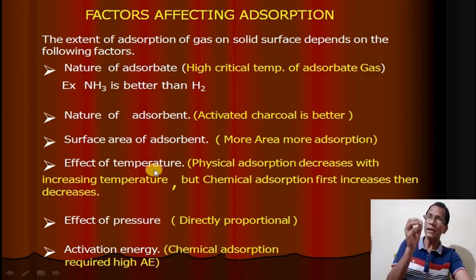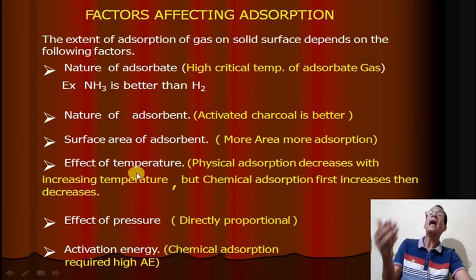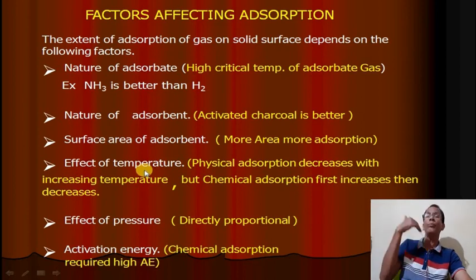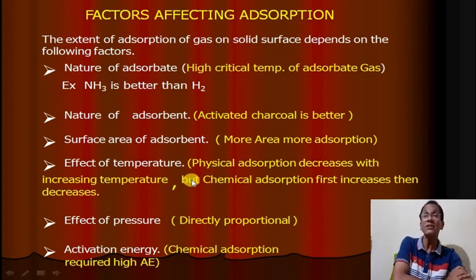But in case of chemical adsorption, a fast increase in temperature will activate the adsorbent and also the adsorbate. That's why the rate of adsorption will be more from the beginning. Then the rate of adsorption decreases with increasing temperature. This is a very important difference between physical adsorption and chemical adsorption with effect of temperature.